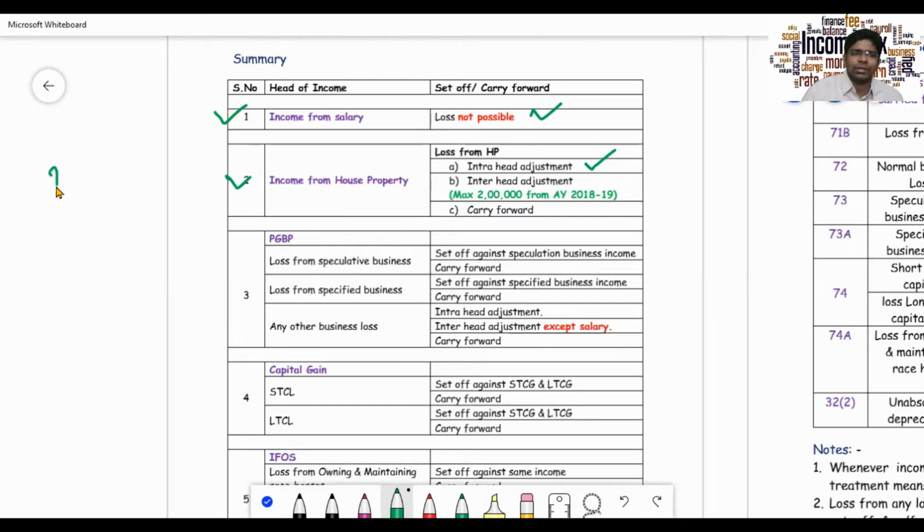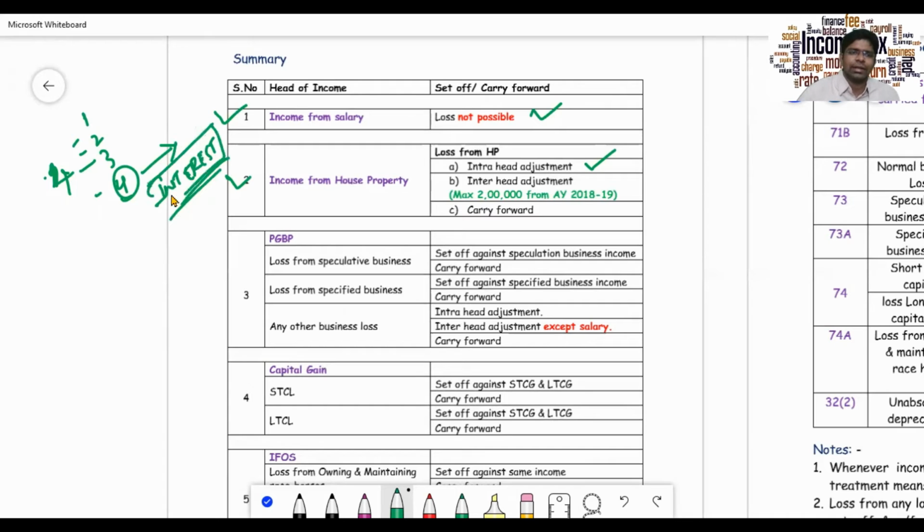That is, you have say 4 house properties, 1, 2, 3, 4, out of which the fourth one is giving a huge loss. How will you actually get a loss? When you don't have a proper tenant, or the tenant is not giving you income, or any other reason, and you are paying interest, you'll end up generating a loss.